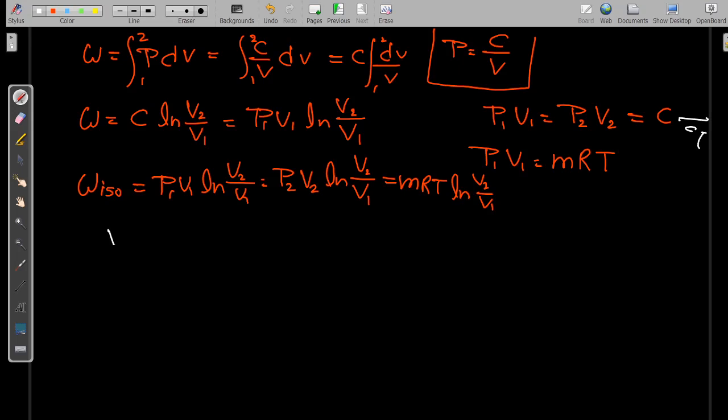Similarly, from this equation we know that V2 by V1 can be written as P1 by P2.